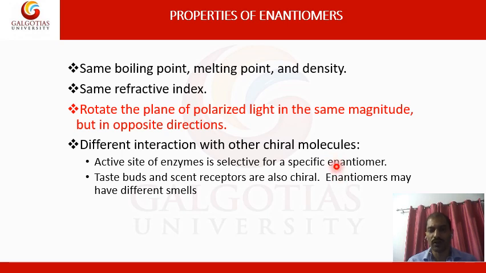If it is the optical form of that compound, it may not be as reactive, or may have no reaction, compared with the original form. Taste buds and scent receptors are also chiral. These are some natural product examples. Enantiomers may have different smells, sometimes due to their different orientations as well.